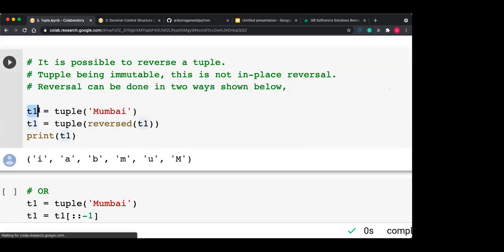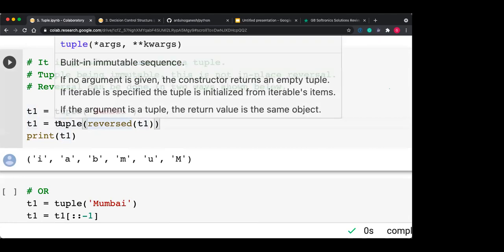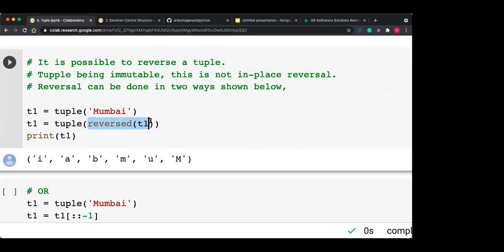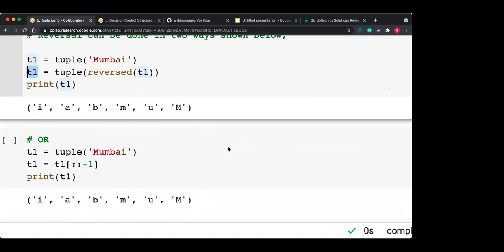Suppose T1 is created, T1 contains Mumbai, and if you want to reverse the tuple, actually T1 cannot be modified. So what can we do? We can create a new tuple. So we are allocating new memory, and we are using the reverse function. So reverse of T1, using these data items, I'm creating the new tuple, and now that new tuple is identified or referred to by T1. Okay.